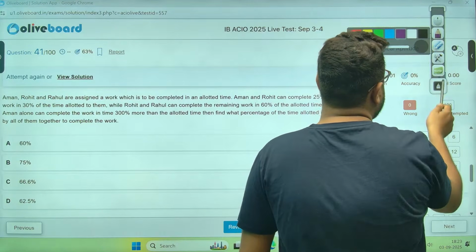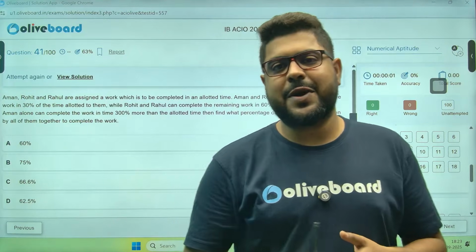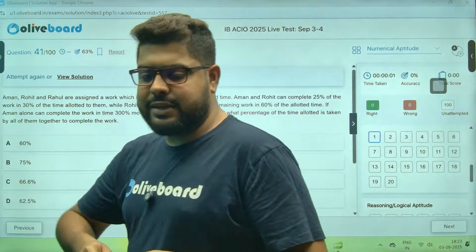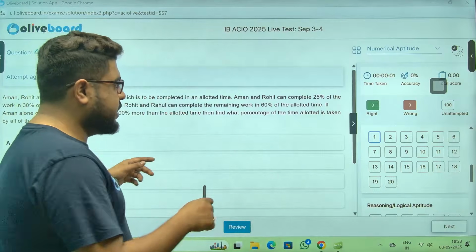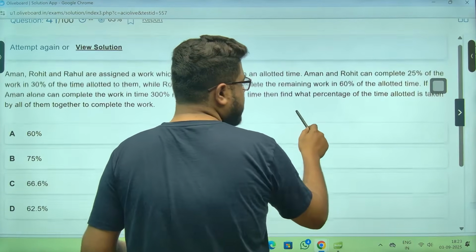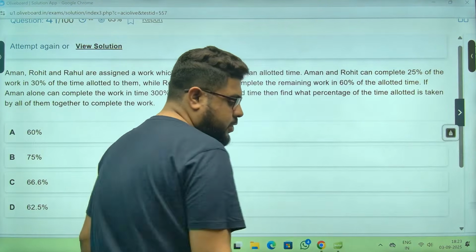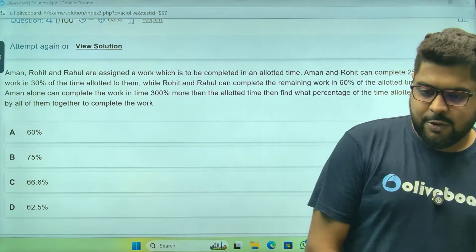So past week's mock, I don't know. First of all, I would like to ask you, how was the mock? I heard that it was on the easier side. It was a little bit on the easier side. So I hope everybody scored some good marks. Each and every one of you has scored some good marks. That is what I'm hoping.